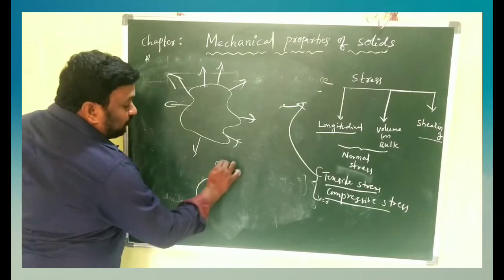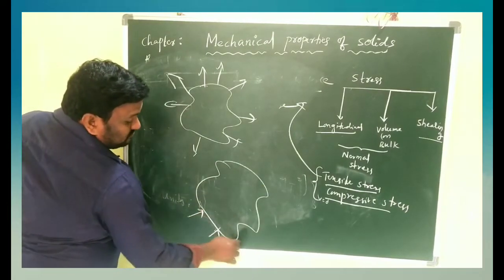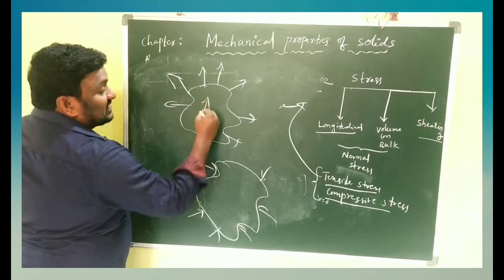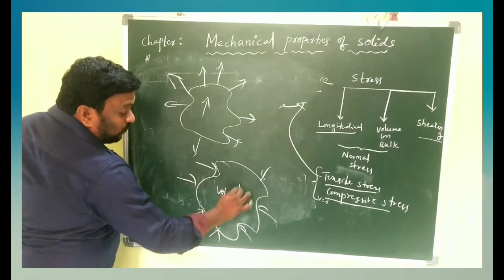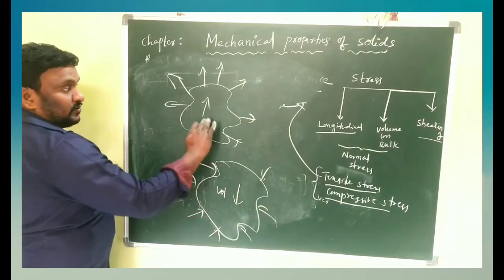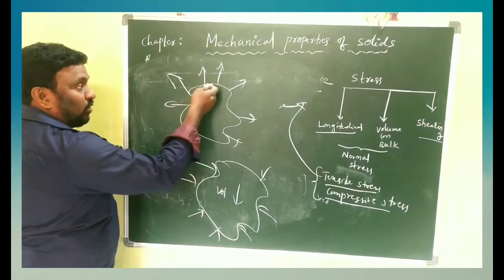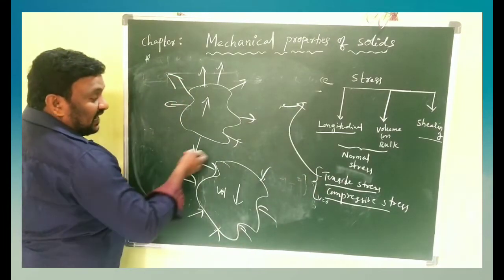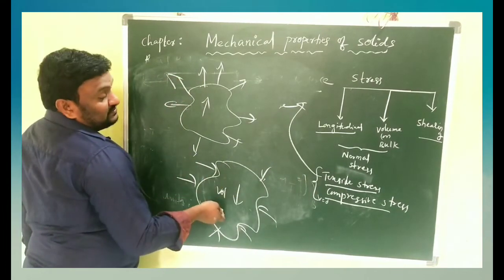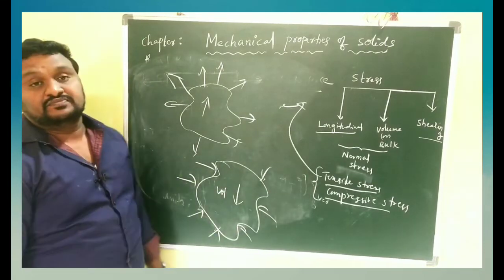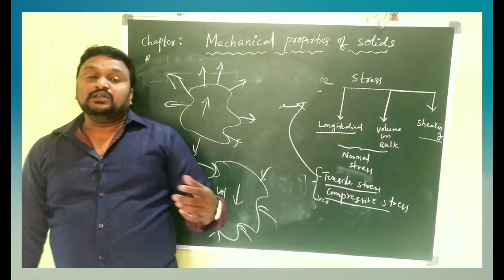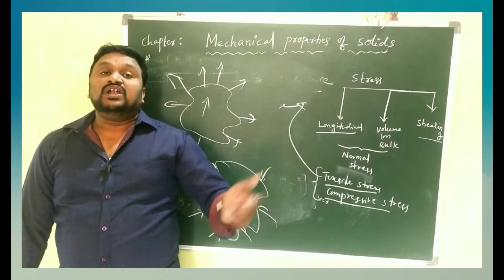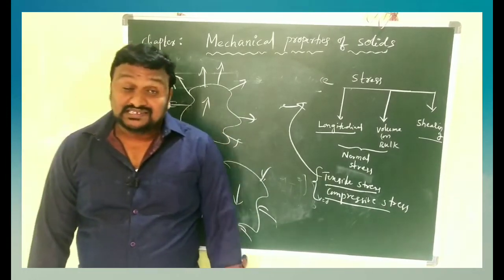And if we apply the force like this, in this case the volume increases. In this case the volume decreases. For the first time, we apply the stress or force to increase the volume. Then the volume stress is commonly called tensile stress. And when the volume is decreasing like this, it is compressive stress. Clear, children? So what is volume stress or bulk stress? The stress created in the body to increase or decrease the volume of the body is what we call volume stress or bulk stress.